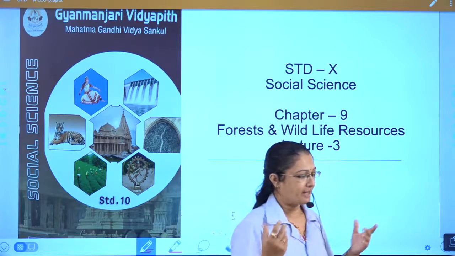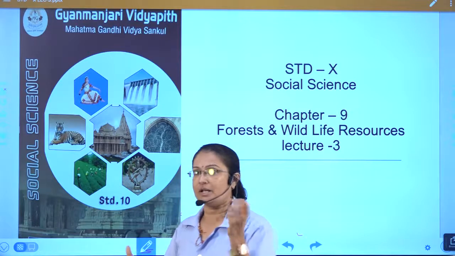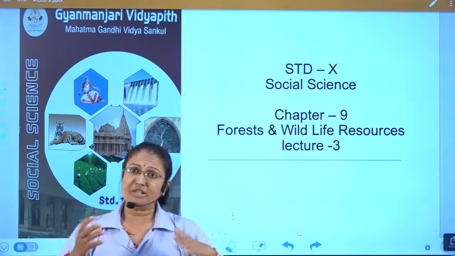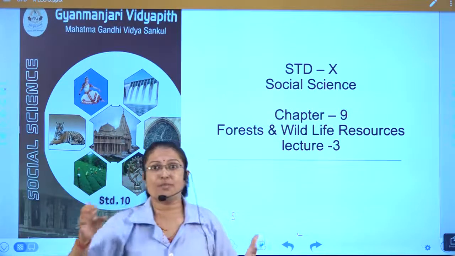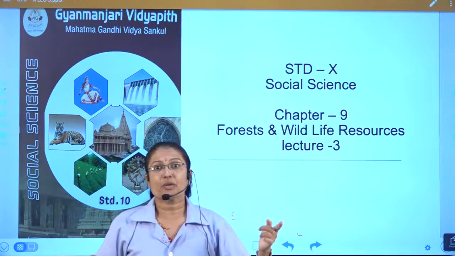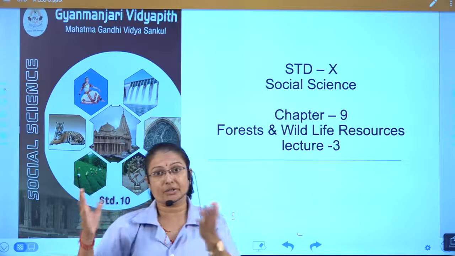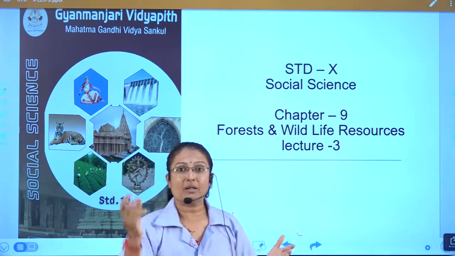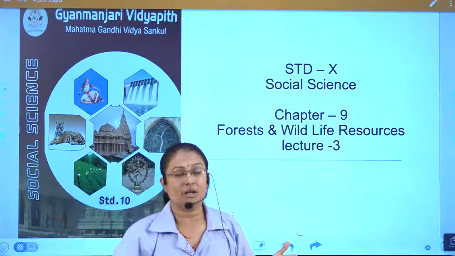Then, a number of industries are using natural or forest products as raw material. Whichever industries are using any forest product, they have to grow as many trees as they can, or the proportion of trees they are cutting, they have to plant of the same species in the same or greater number.